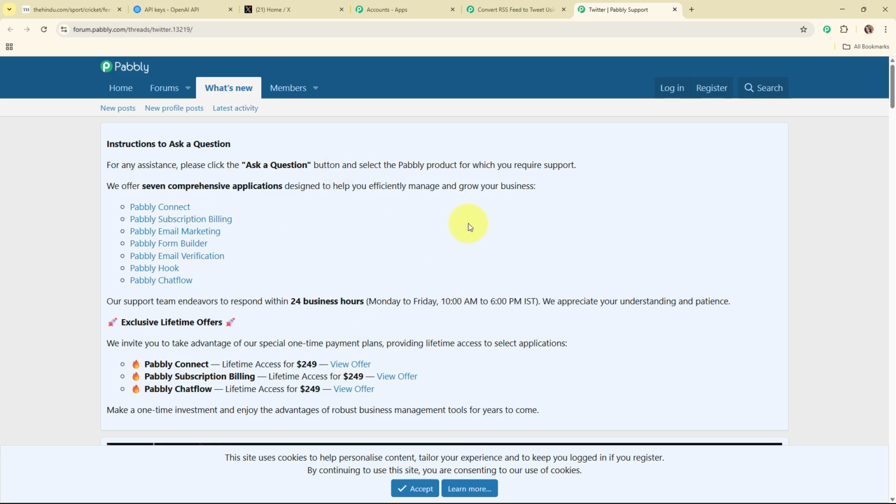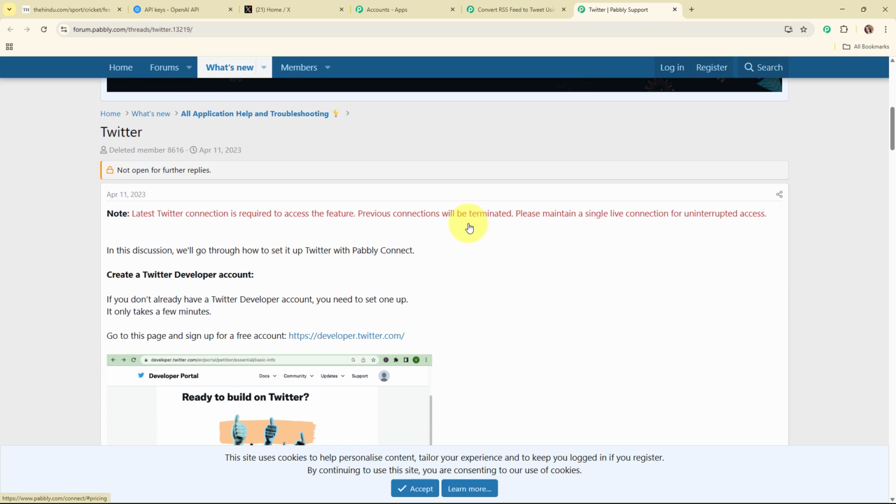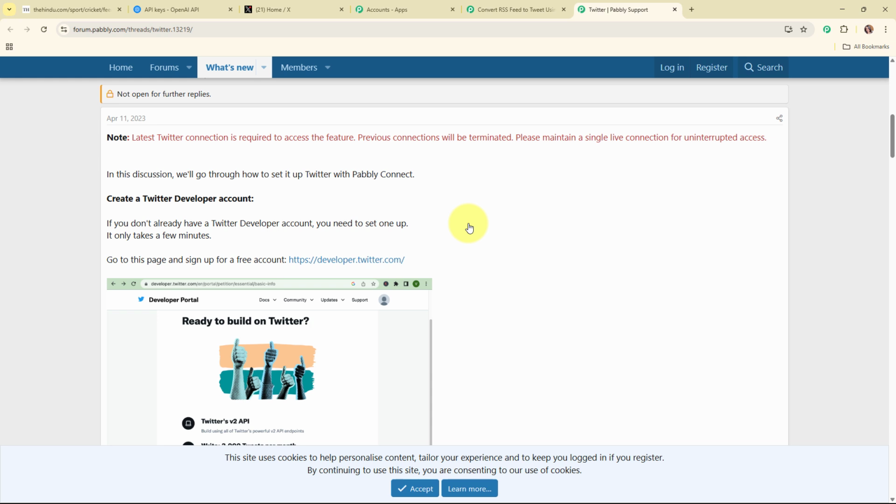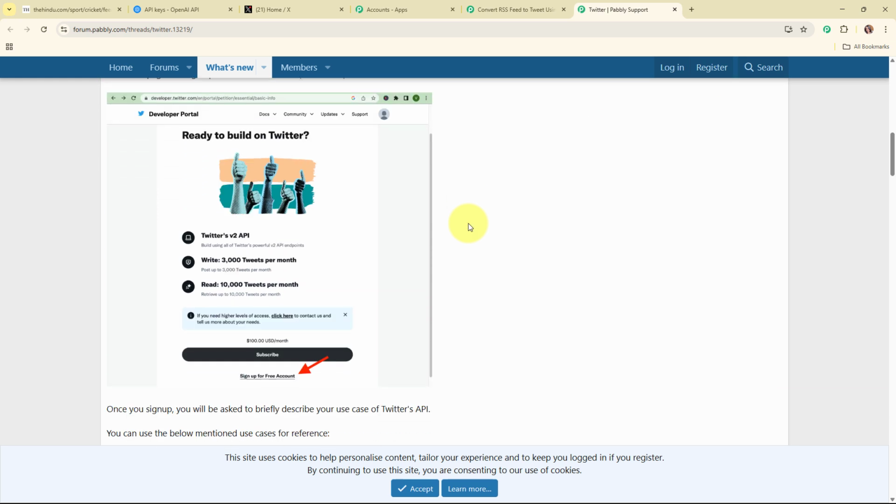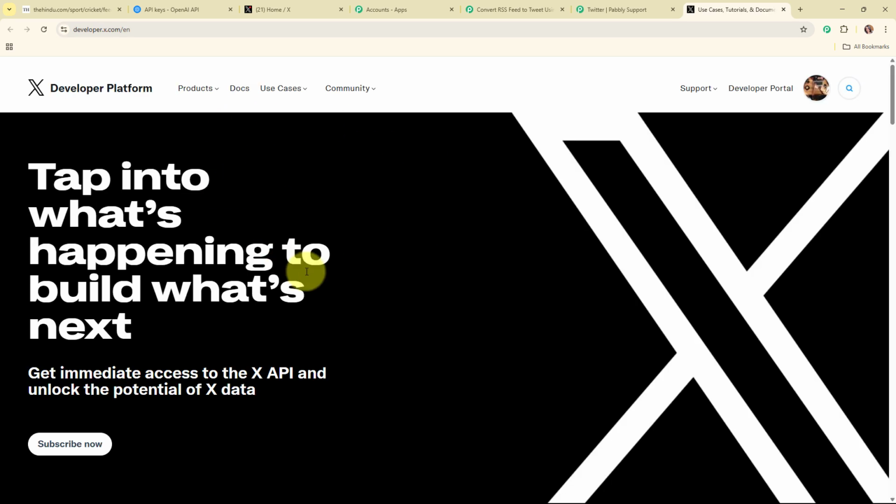And here we have navigated to the forum window. So here you can see a description of how to get a client ID and the client secret. So now here we are going to click on this developer.twitter.com link given over here. And here I've already logged in to my own account because I was already logged in to my X account. Alright, so now here I'm going to click on this developer portal.